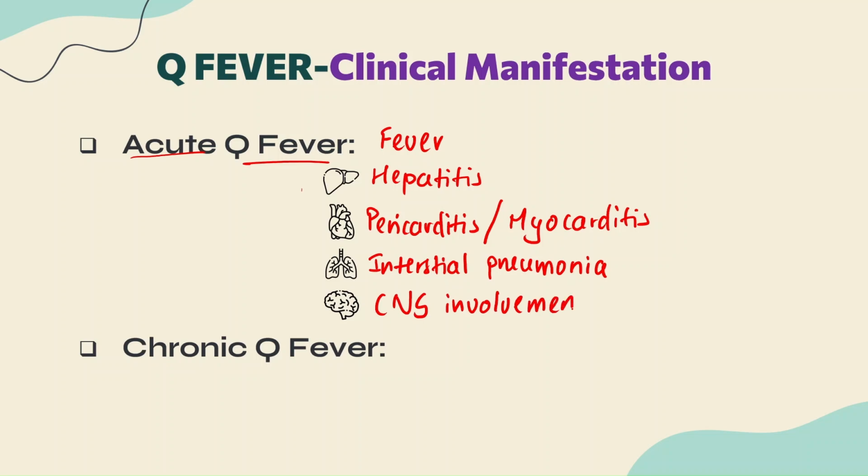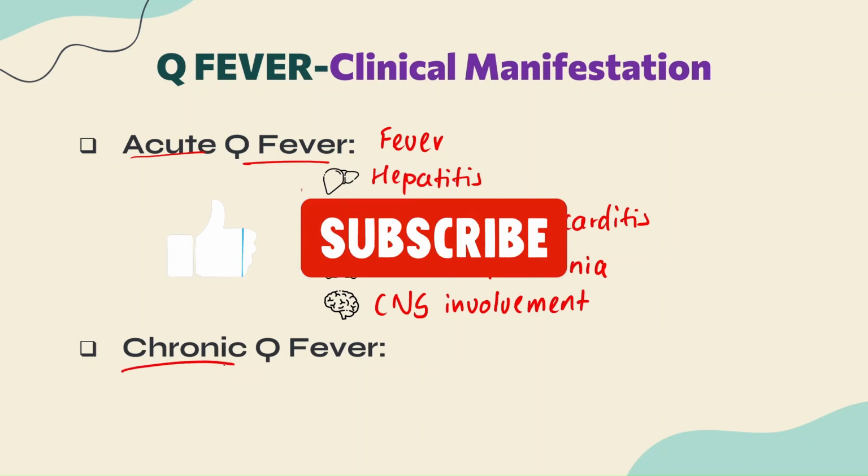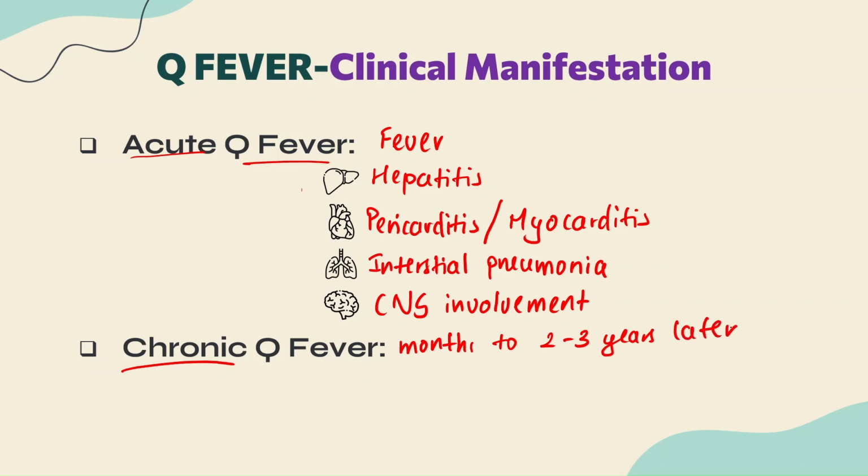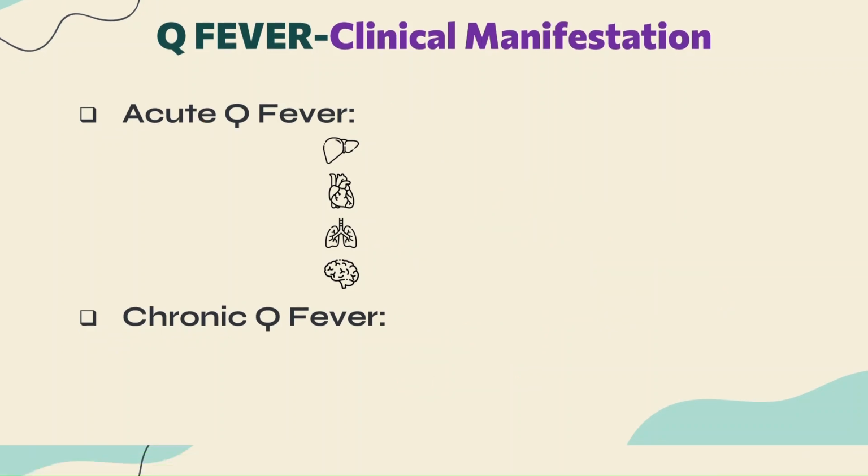Now, chronic Q fever. If I say chronic, chronic means what? That the disease will manifest after a long period of time, nearly a few months to 2 to 3 years later. If Q fever manifests after that, it is called chronic Q fever. But again, please remember that chronicity in Q fever is very rare, nearly 5% of cases will present as chronic Q fever, and the presentation would be mostly endocarditis. Clear with the clinical manifestations of Q fever?